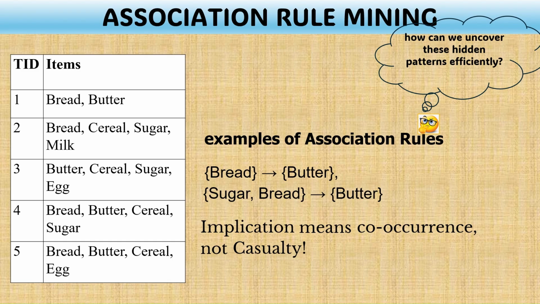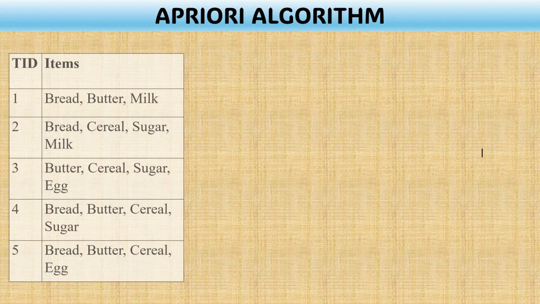But the challenge is determining how to discover these rules efficiently from large transaction data sets. And so, one of the most widely used algorithms for solving this challenge is the Apriori algorithm. This is one of the most popular algorithms for identifying groups of items that frequently occur together in a dataset.